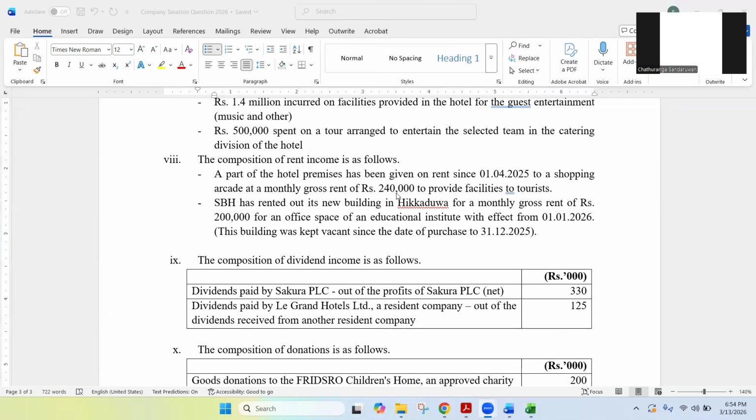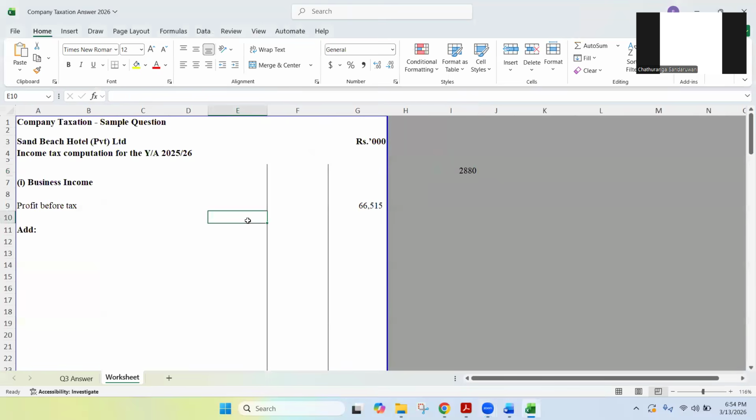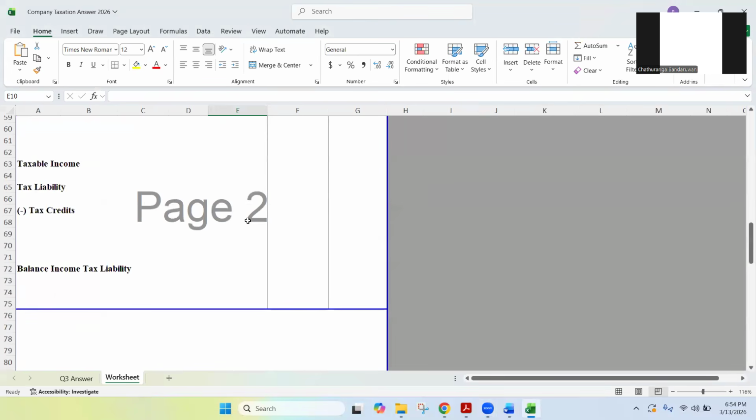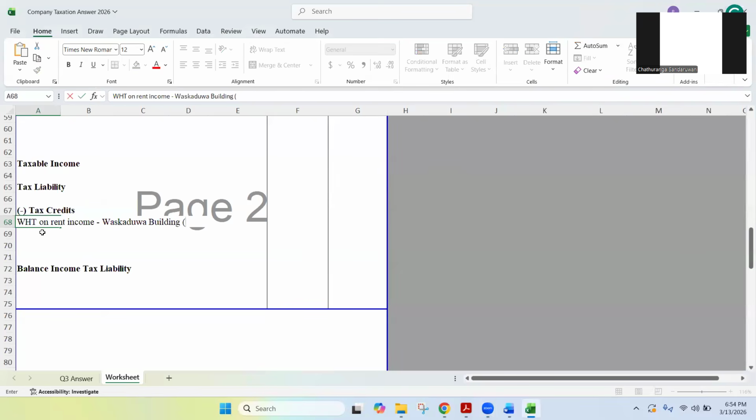All right. So write that. Tax credits. I'm going to write WHT on rent income. Which rent income? Vaskaduva building. Within brackets, I'm writing shopping arcade. How to calculate it?